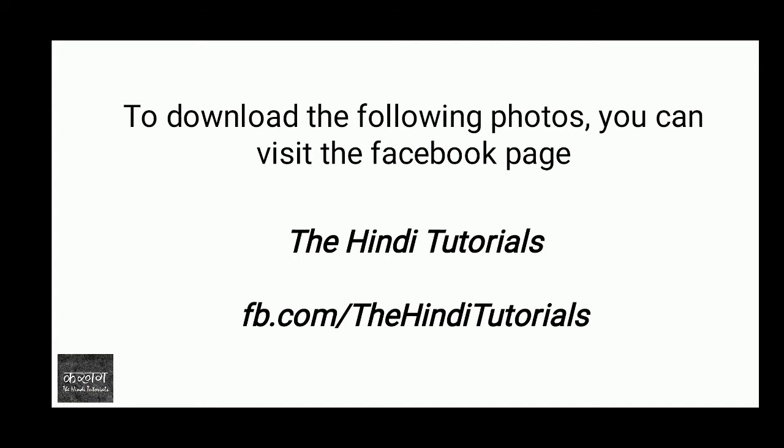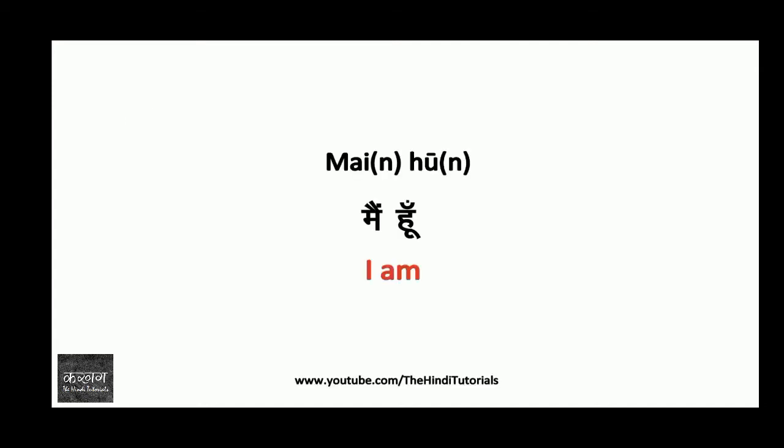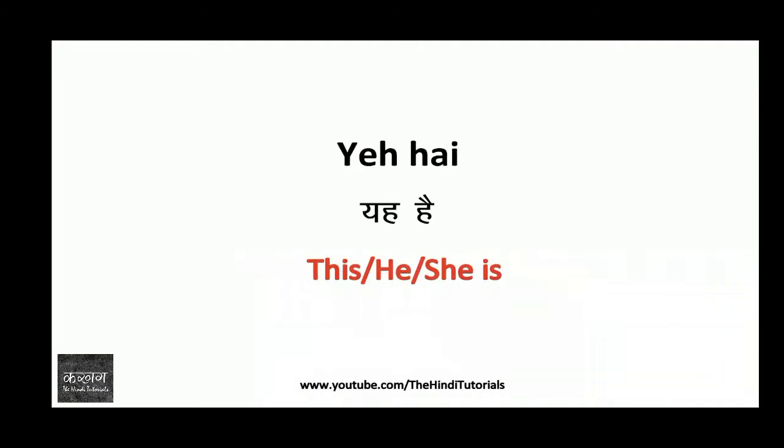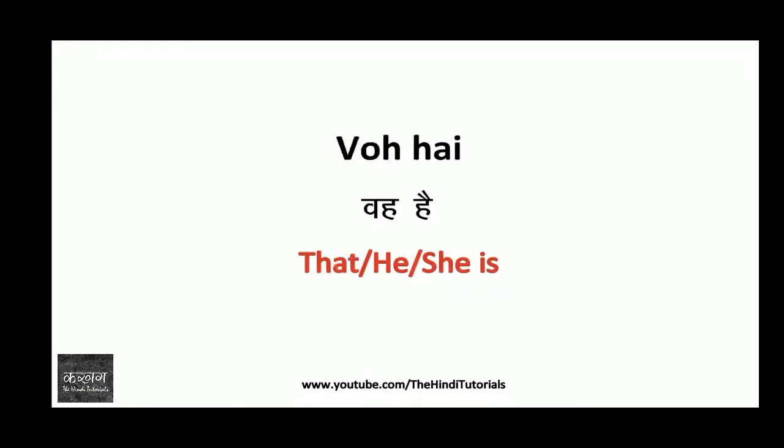So let's start. Here we see मैं हूँ, the very simplest. मैं हूँ means I am. Then the next is तू है, the most informal way of saying you are. ये है, which means this is. We can use it for he or she is if someone is standing closer. वो है, which means that is, also for he or she if someone is standing a bit far.